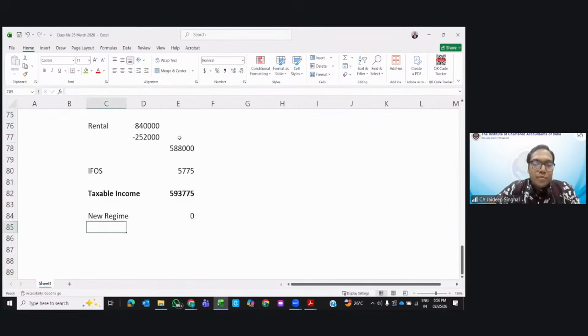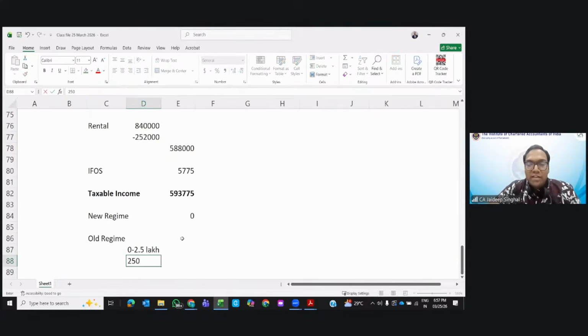Old regime. Ideally, I know the answer because under the old regime it will be more, because no rebate will be given. No marginal relief. So how much will be the tax under the old regime? Can you tell me what slab rate I should take while computing the tax under the old regime? 0 to 2.5 lakh?